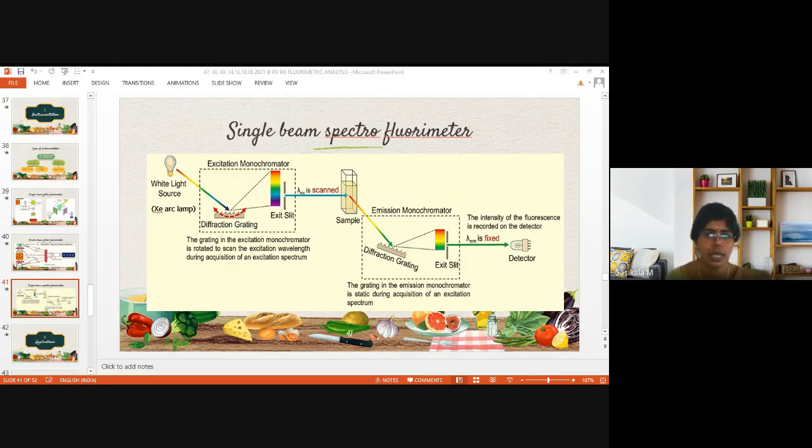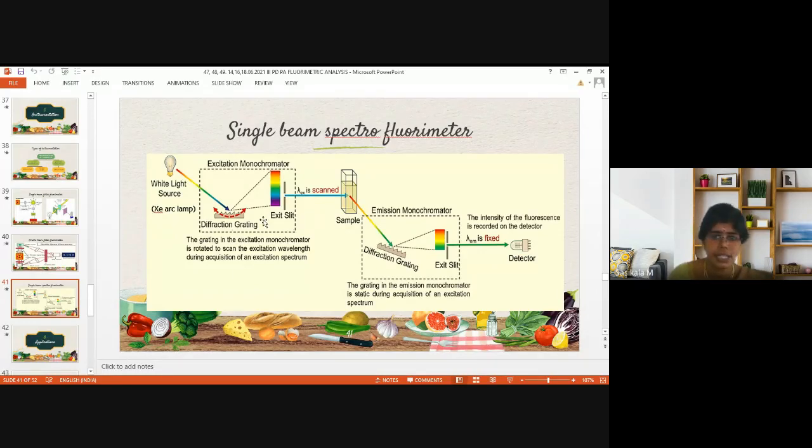Longer wavelength radiation means lower energy. Here, can you compare the energy levels? From the source, higher energy radiation comes, that is only the UV region. UV region has higher energy compared with the visible range, right? UV range has higher energy and lower wavelength, whereas the visible region has longer wavelength and lower energy.